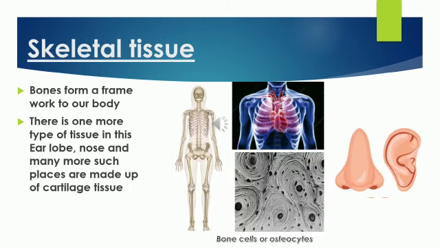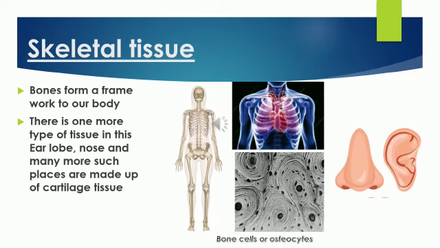Next type of connective tissue is skeletal tissue. The name itself says it. Bones form a framework to our body, isn't it? Skeletal system. As we know, bones are a type of connective tissue. So it supports and holds internal organs together, like for example the heart and lungs, supported by a bony rib cage in our chest, and also our skull, which holds and protects our brain.